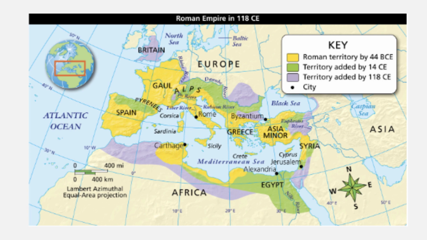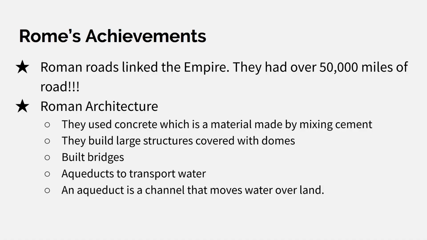All right, so let's move on here. Rome's achievements. Roman roads linked the empire. They had over 50,000 miles of roads. Remember we learned in Christianity that the building of these roads actually helped spread Christianity. They linked the empire, and because of these vast amounts of long roads, we not only spread Christianity or religion, but also, as we learn a little bit later, we're able to have bigger trade.